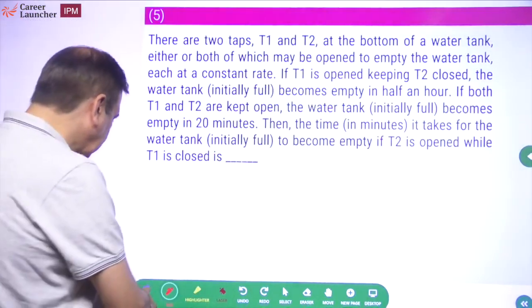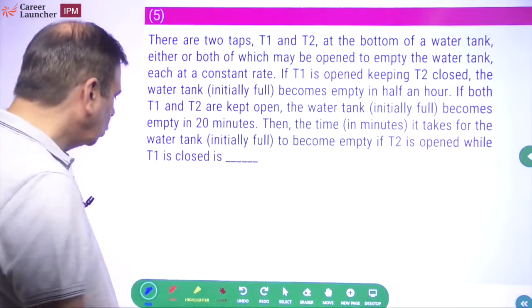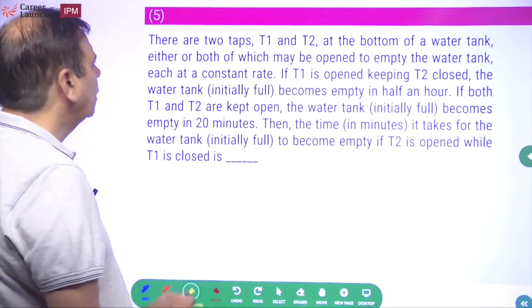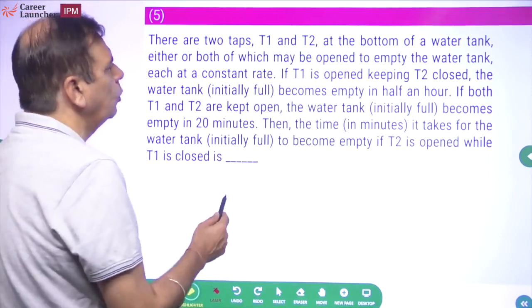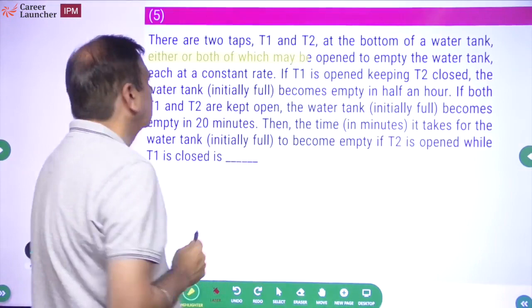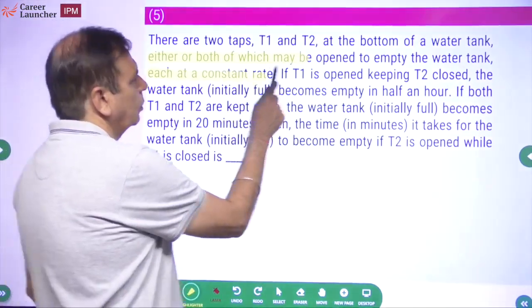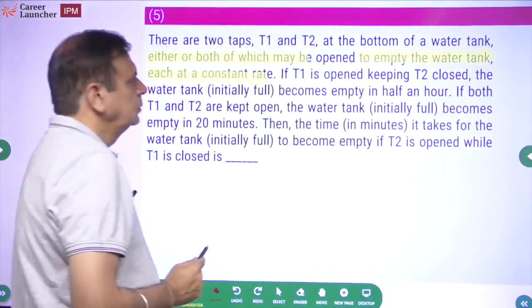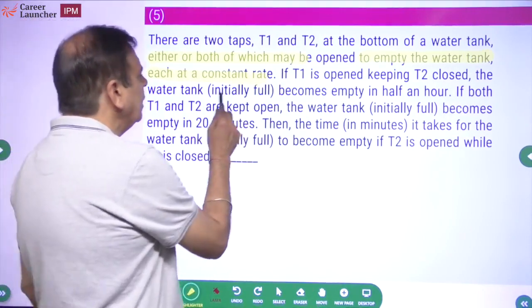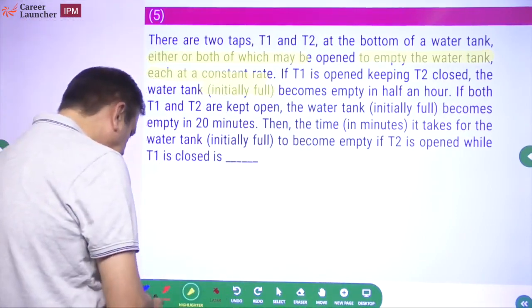Oof, long question, but let's read the question. There are two taps, T1 and T2, at the bottom of a water tank, either of which or both of which may be open to empty the water tank, each at a constant rate. So both empty it. Okay, let's go. If T1 is open, keeping T2 closed, the water tank initially full becomes empty in half an hour.